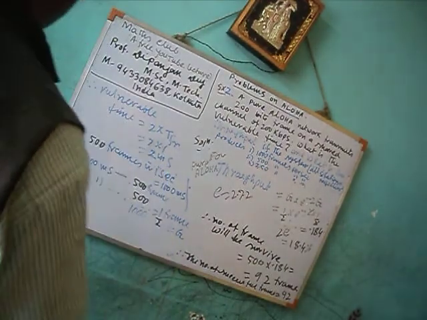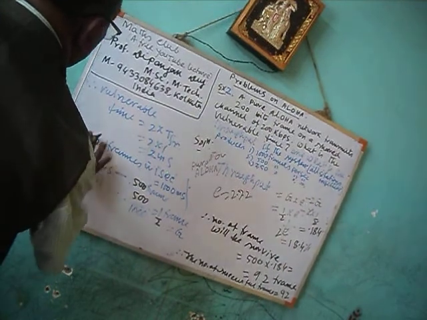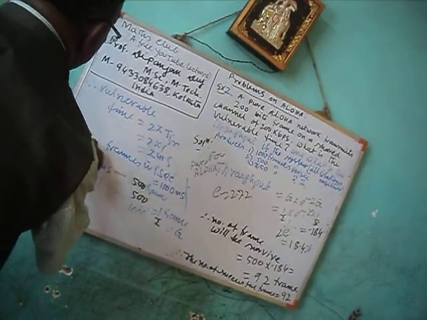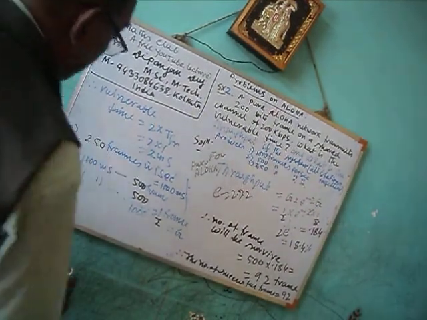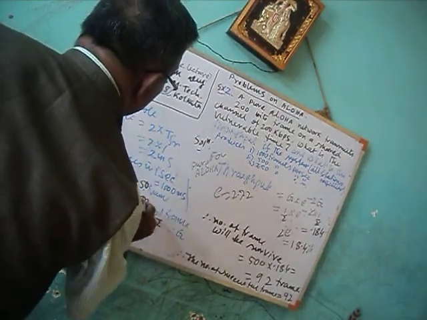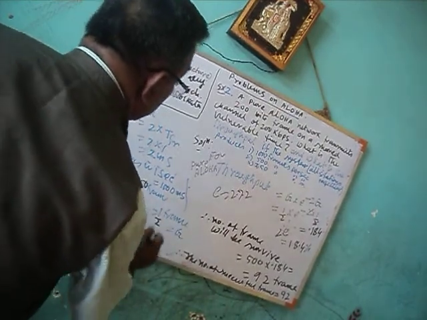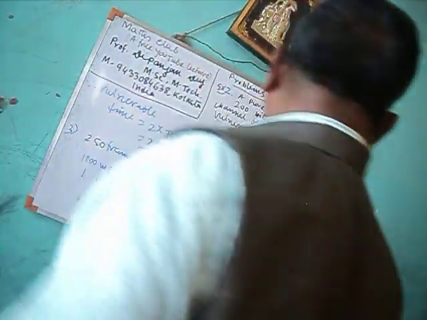Similarly, in case of number 3, here it will be 250 frames. Only this I am changing. So 250 by 1000 is 1 by 4. So the G value is 1 by 4.